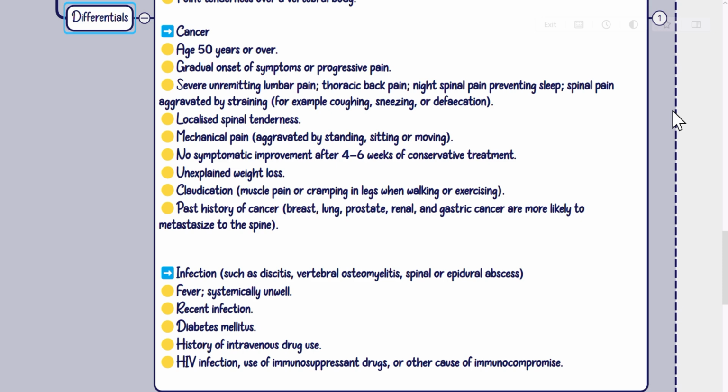Infection, such as discitis, vertebral osteomyelitis, spinal or epidural abscess. Fever, systemically unwell, recent infection, diabetes mellitus, history of intravenous drug use, HIV infection, use of immunosuppressant drugs, or other cause of immunocompromise.